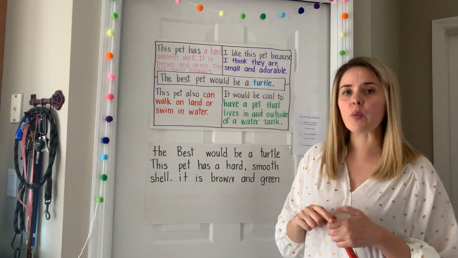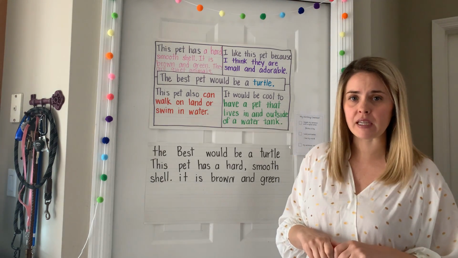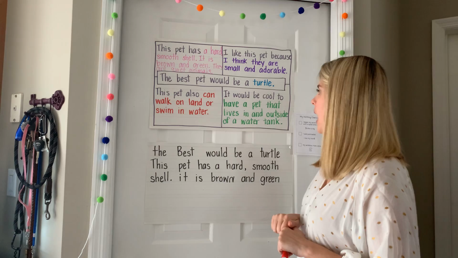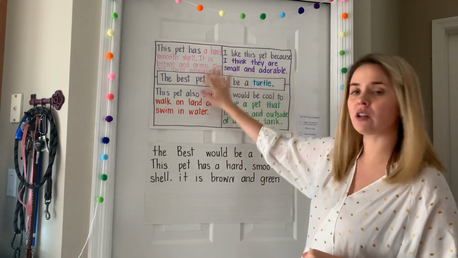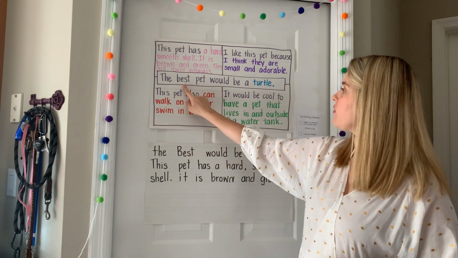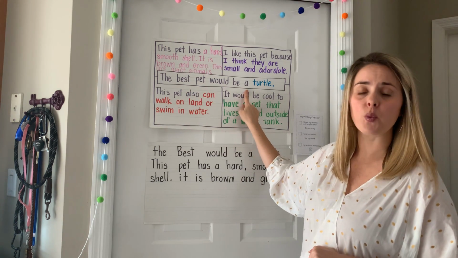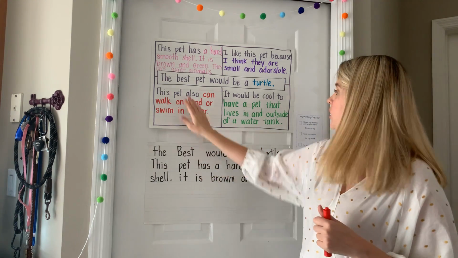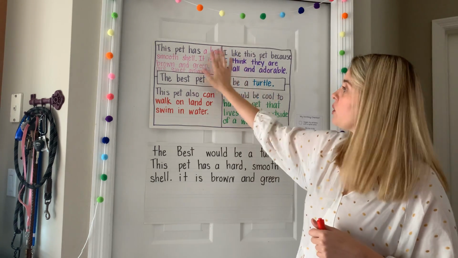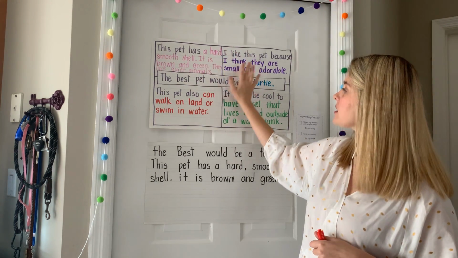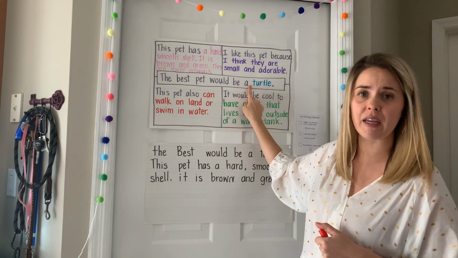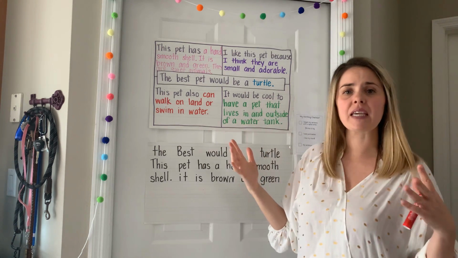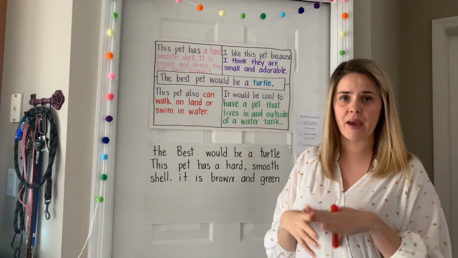Okay, boys and girls, we're actually working on one of our last opinion writing pieces. I believe this is our third one, maybe our fourth one. Our goal last week was to fill in a Foursquare on our own, okay? I gave you the topic of what the best pet would be. So your job was to think about which animal you think would make the best pet. You had to write your opinion sentence, you had to give a summary on your animal, and you had to give 3 reasons that support your opinion. Yesterday, we took all of our sentences from our Foursquare and we put them together into one big paragraph.